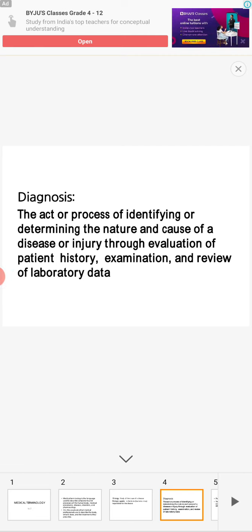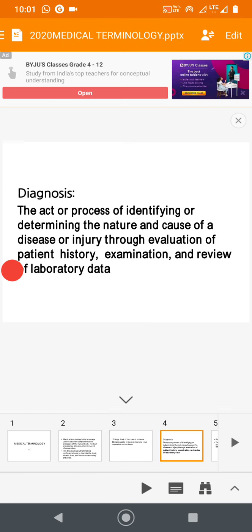Lab data means clinical laboratory test. We use various tests, microbiology test or pathology, then different organ function test and all. So using this, cause of the disease can be found out.